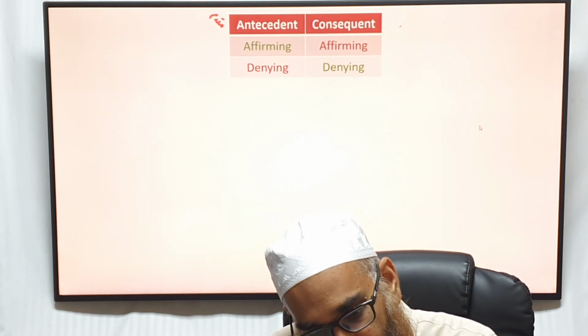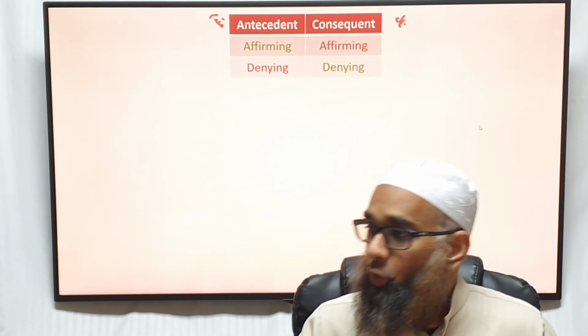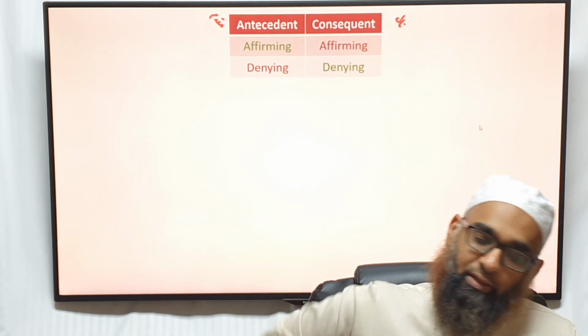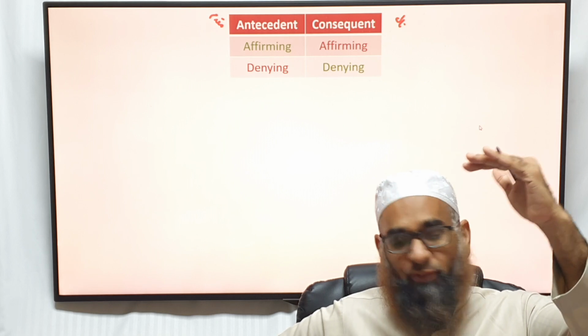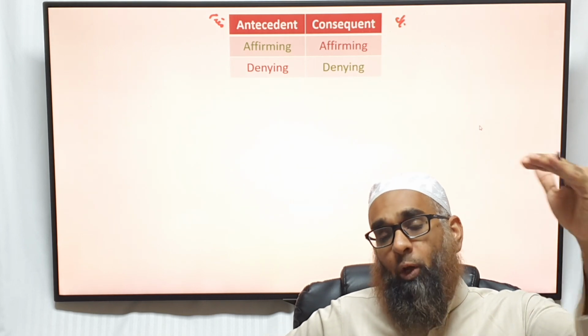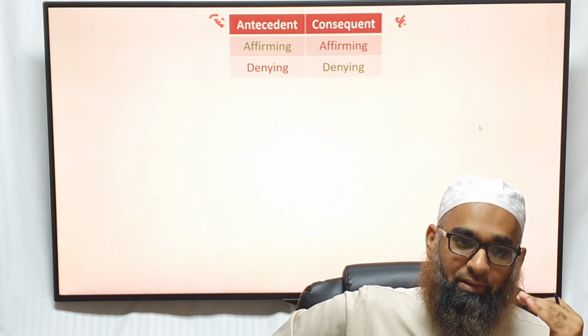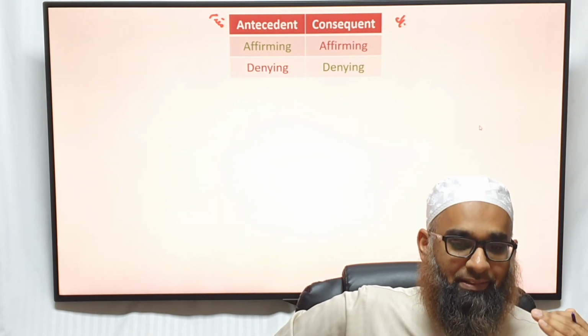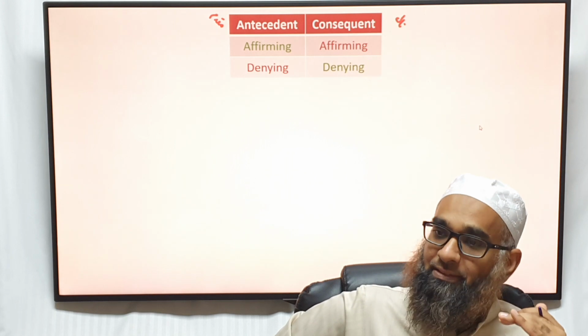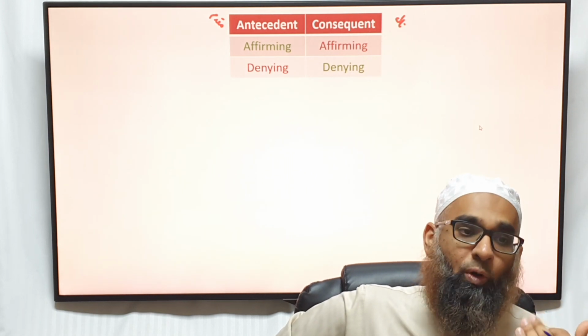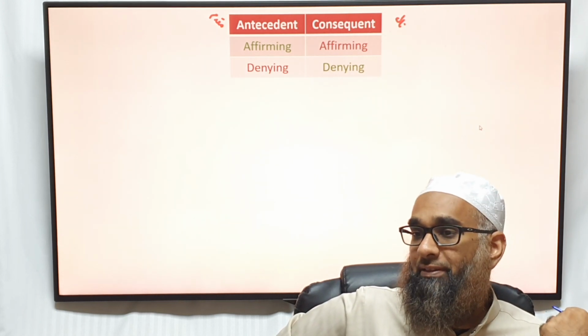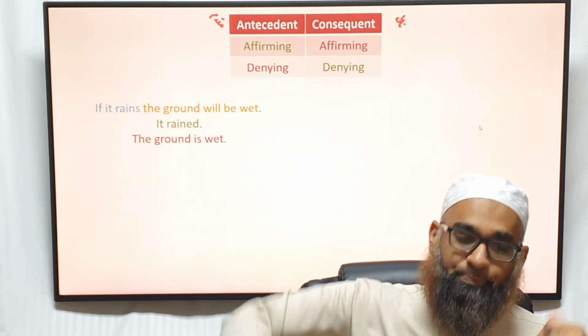Muqaddam. And then we have the tali. So when we look at the proposition, we have the first syllogism, the first proposition, sorry. Now, the second proposition can do one of four things: affirm the antecedent, deny the antecedent, confirm the consequent, or deny the consequent. Give me an example here.